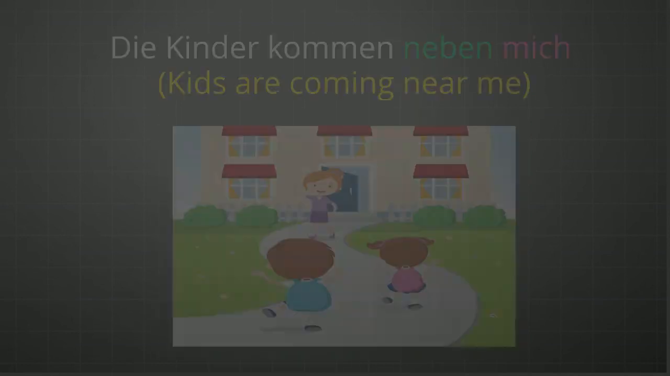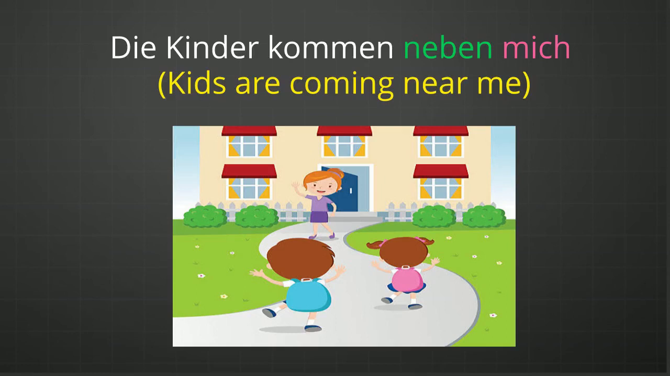Neben. Die Kinder kommen neben mich. Die Kinder is the subject. Neben is a wechselnde preposition. Now die Kinder kommen. The kids are coming. Die Kinder kommen means they are performing some action. The kids are changing their position from point A to point B. They are coming near to me. And that is why this neben should be in the accusative case, and that is why with neben, mich is the personal pronoun used, which is the accusative personal pronoun.